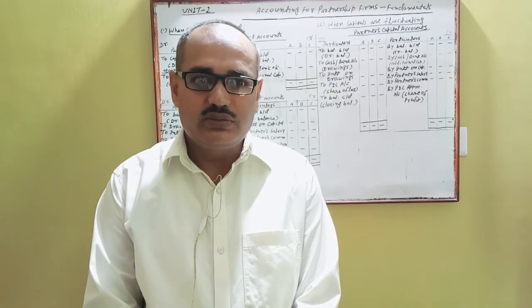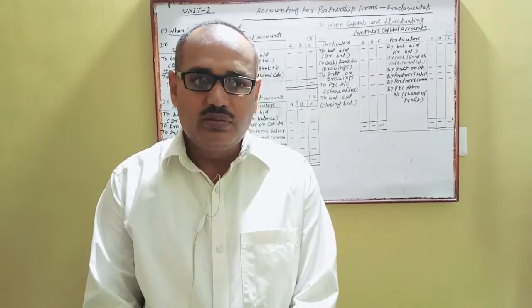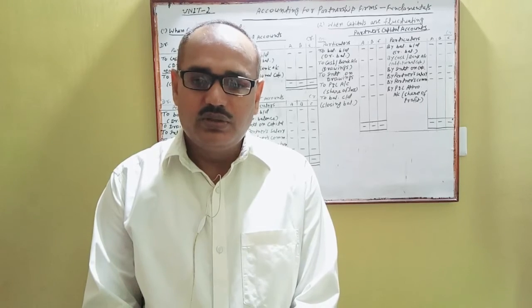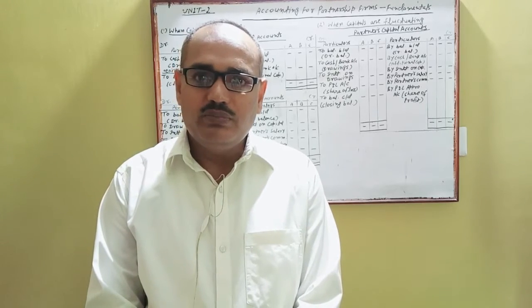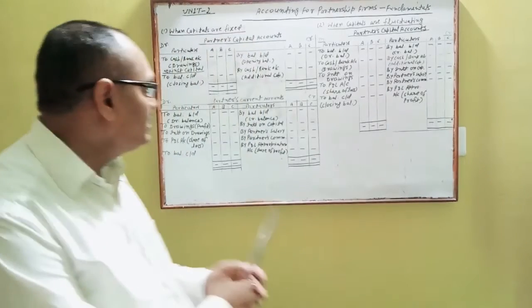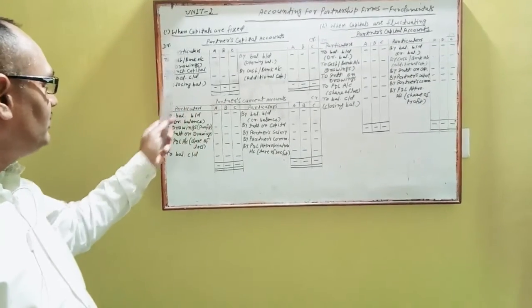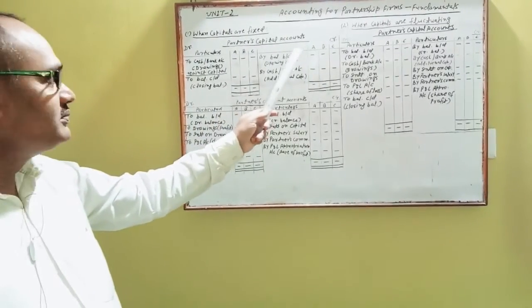In this case you should open two separate accounts for each partner. First account will be called partners' capital account.